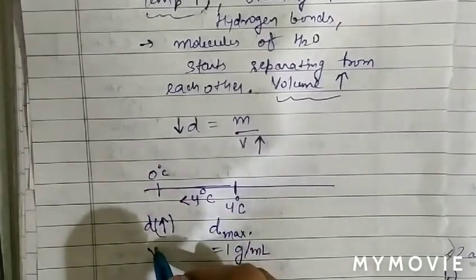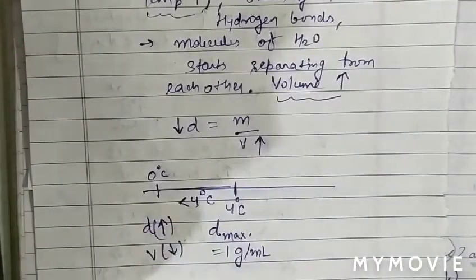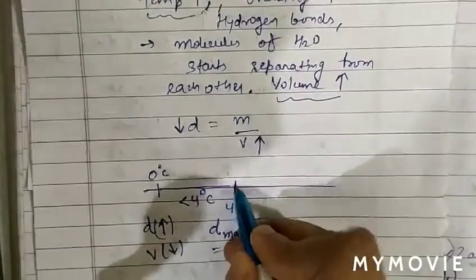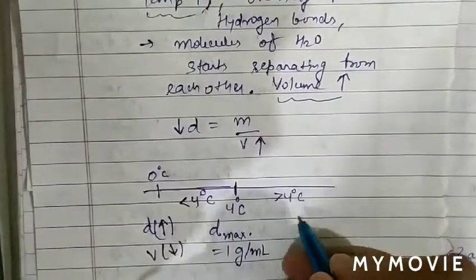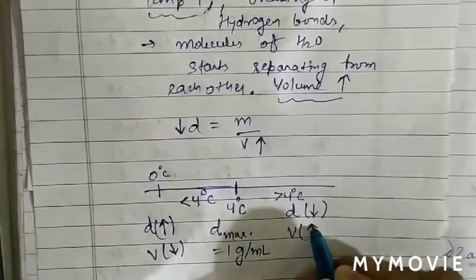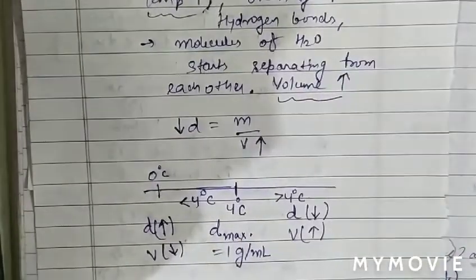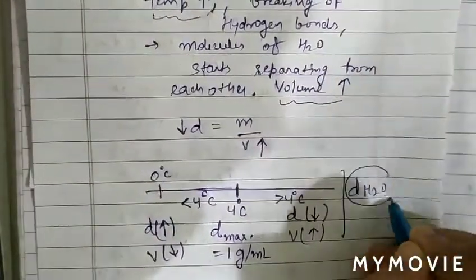Because the volume of water decreases. Now, when the temperature is more than 4 degrees Celsius, the density of water decreases because the volume increases. So we have discussed 3 cases for the density of water. So these are basically the cases for the density of water.